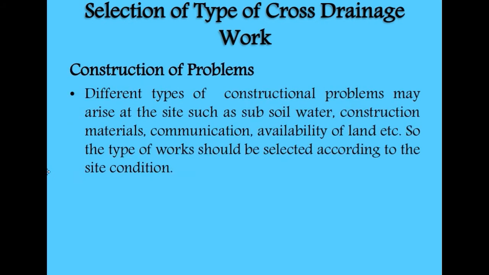Construction problems. Different types of constructional problems may arise at the site, such as subsoil water, construction material, communication, and availability of land. So, the type of work should be selected according to the site condition.